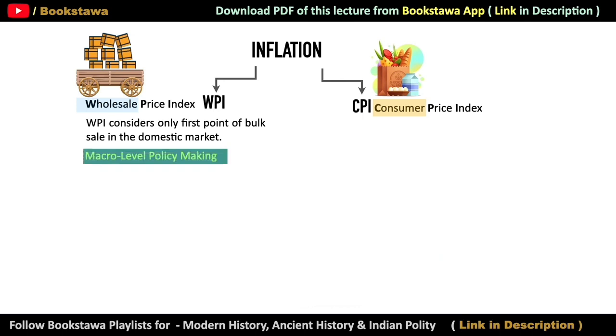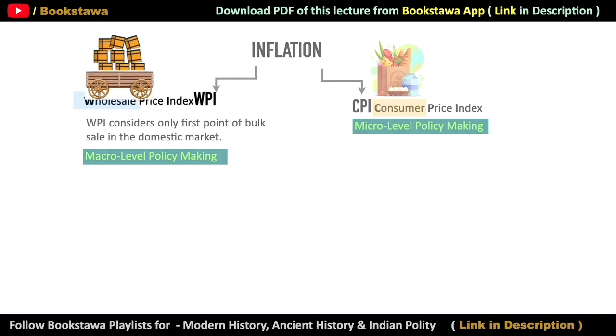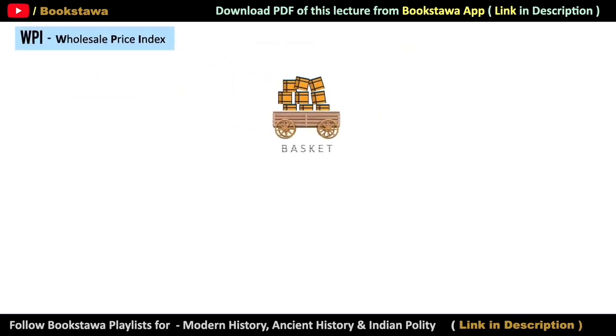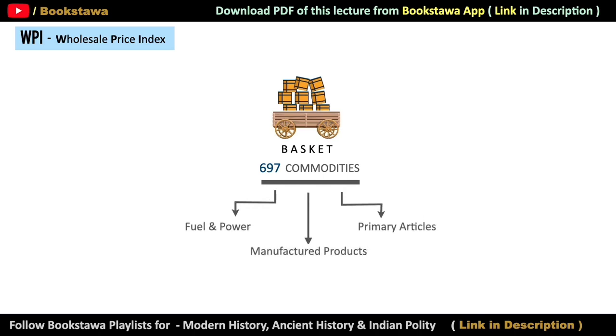In our country, WPI is used in macro level policy making, while CPI is used for micro level policy making. And in today's video, we will focus on WPI, that is Wholesale Price Index. In the basket of wholesale, a total of 697 commodities have been placed in a country, and these commodities have been categorized into three parts: fuel and power, manufactured products, and primary articles.